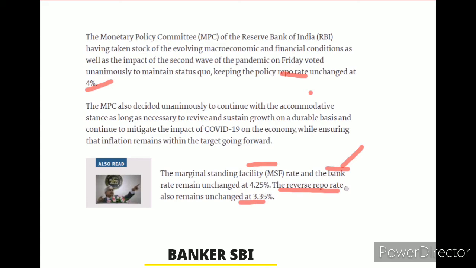So the RBI's given interest rate, that is the repo rate, 3.35%. Okay. What is MSF? MSF means overnight borrowing from RBI. What is the MSF rate? 4.25%. So what is the bank rate?